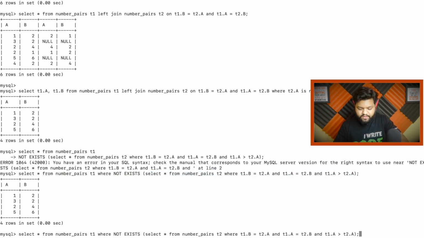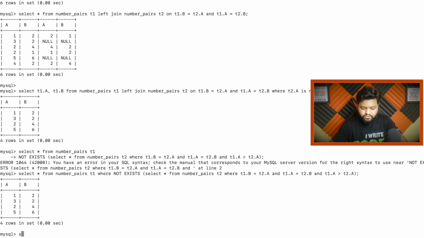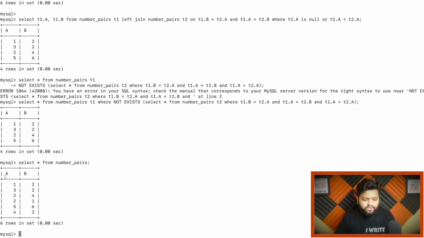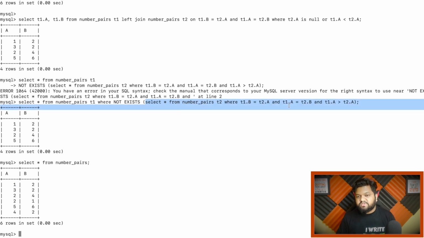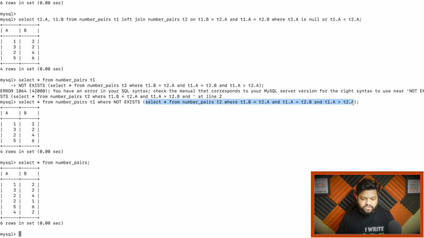So how is this happening, let me explain with the help of this raw data from number pairs, right? So let's pick this record 1, 2, right? We are at this position, and now after this not exist operation, we will be at this particular expression. And how this expression is getting matched, just focus here, okay? So 1, 2, obviously there will be another pair which is existing, 2, 1, and this condition will be completely matched.